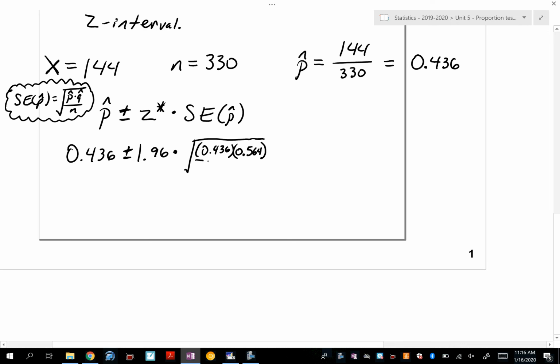0.564 over 330. You got it. Whew. We're almost there. So close.